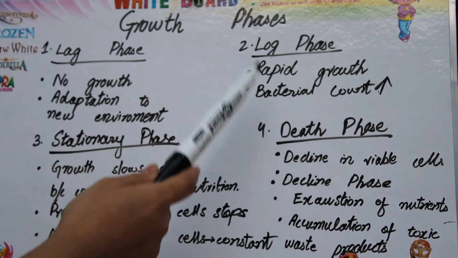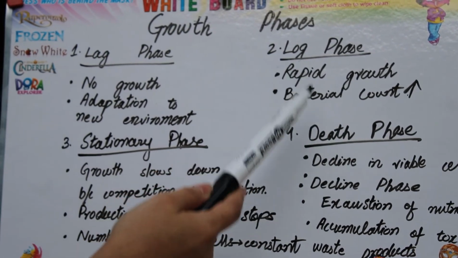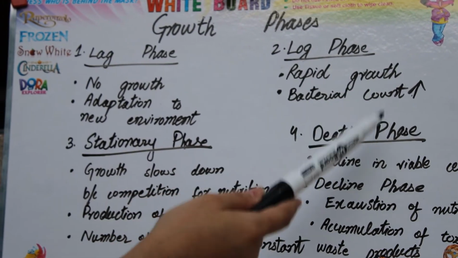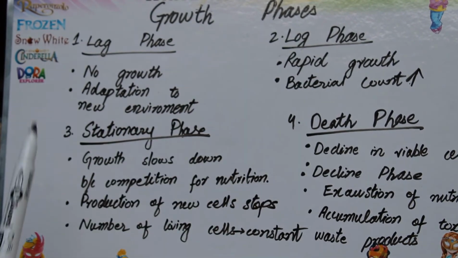Second phase is the log phase. Log phase is that phase in which rapid growth takes place. Bacterial cell count increases rapidly, exponentially. They increase in large numbers. Third one is the stationary phase.